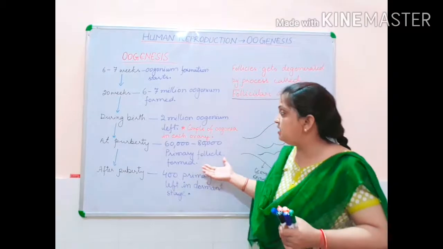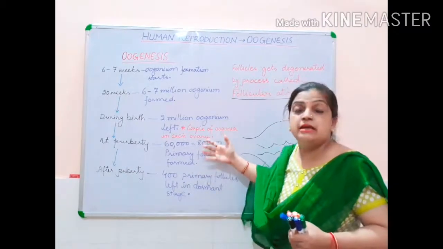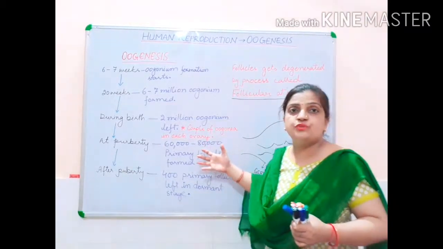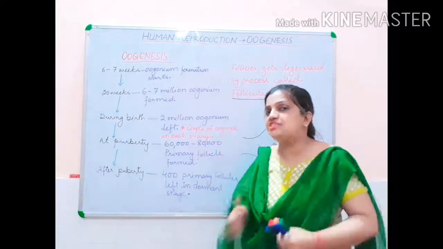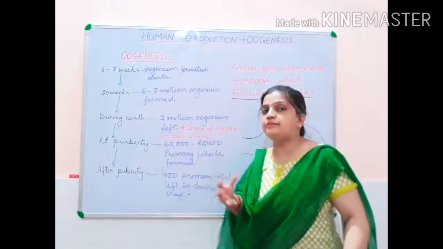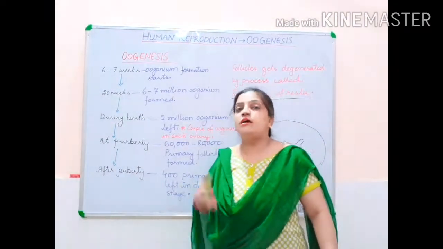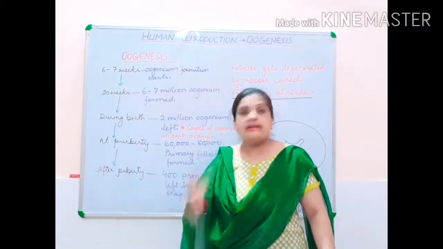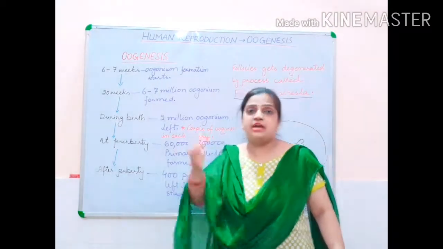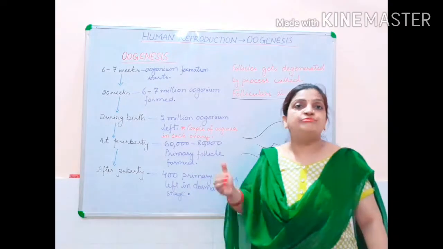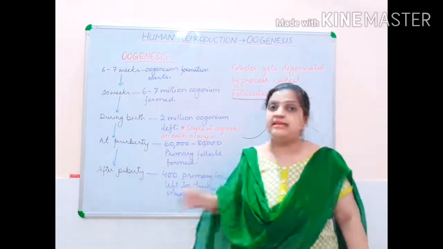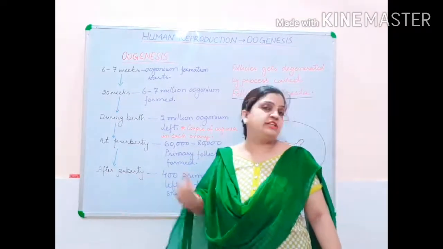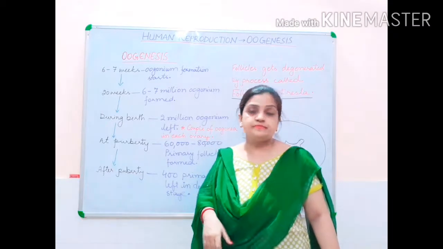So you can see that a large number of follicles which were formed get degenerated, and only approximately 400 follicles are left, which move ahead for the process of the menstrual cycle, or for the fertilization process.